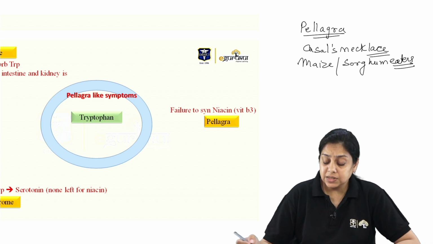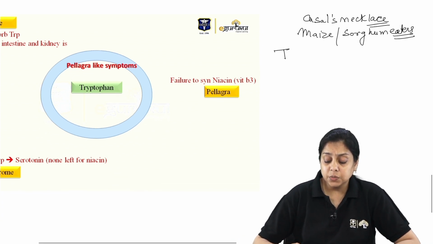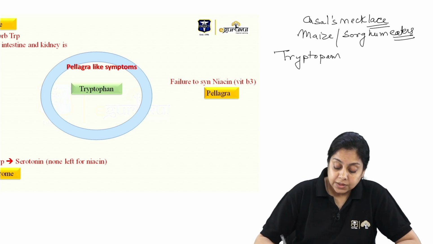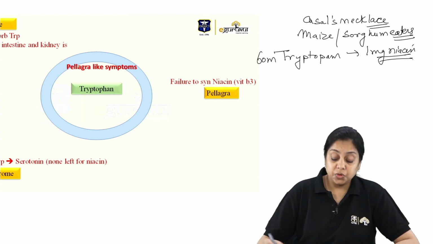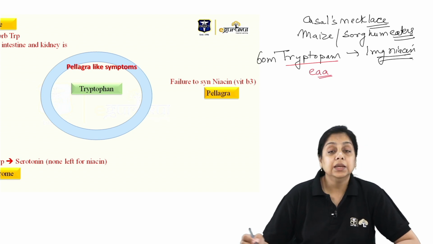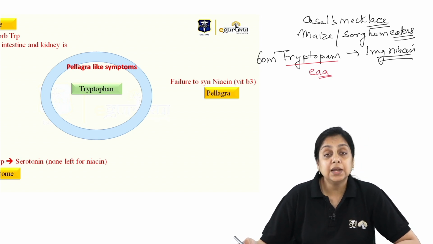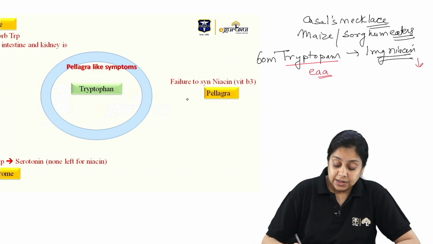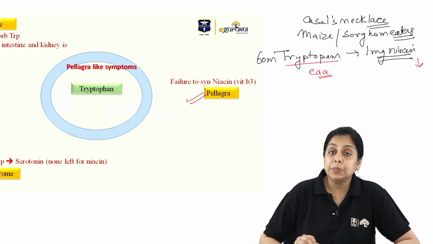that is leading to the deficiency of the niacin. How do we synthesize the niacin? Niacin is one of your atypical vitamins, remember, from tryptophan. 60 milligram of tryptophan gives you 1 milligram of the niacin, right, and tryptophan is your what? That is why tryptophan is your essential amino acid, EAA. If tryptophan is impaired, you don't have it, there will be decreased level of the niacin, that is going to give rise to the pellagra.